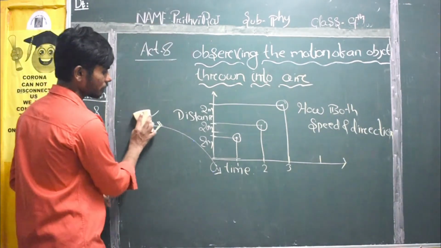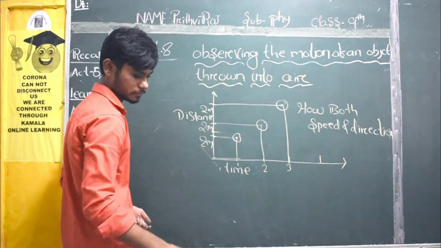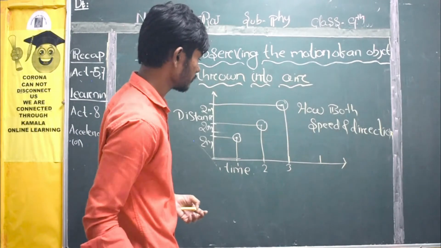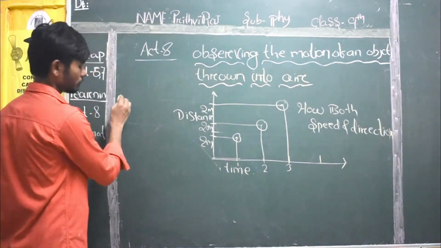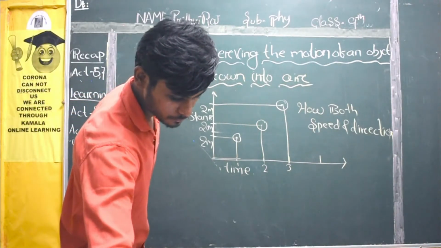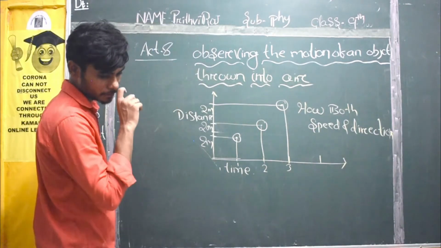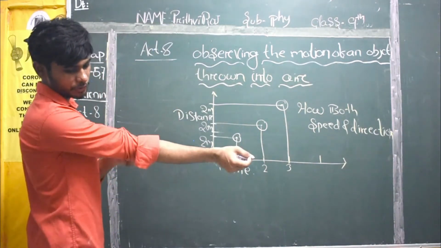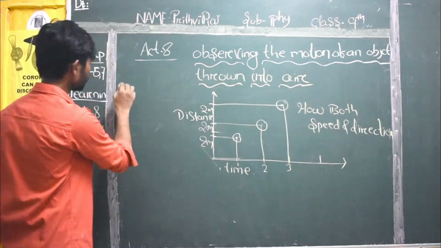Let me erase this. It says that motion of an object is said to be non-uniform when its velocity changes.